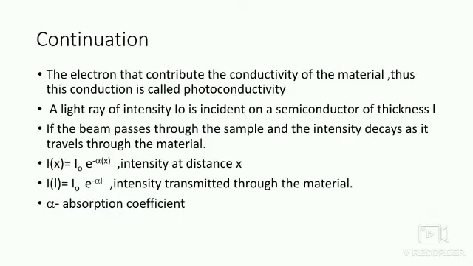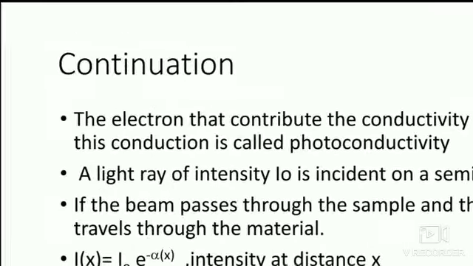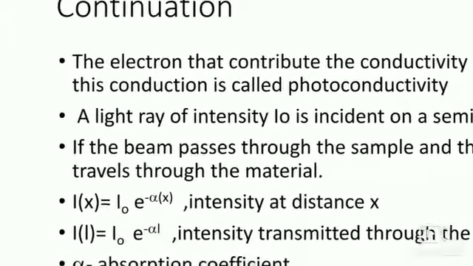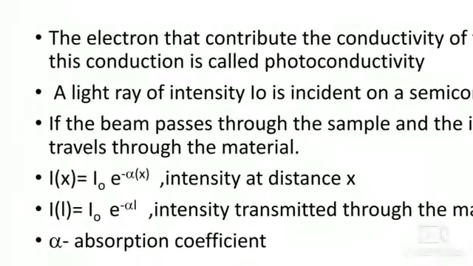Now, as a continuation, you know that the conductivity of the metal is contributed by this electron, hence that conduction is called photoconductivity. Now, as you know, light is entering the semiconductor material of thickness L. The light beam's intensity will decay or reduce as it travels through the material. Let us represent the intensity of the light as I of x, where x represents distance, equal to I naught, which is the maximum brightness at distance equal to 0, e raised to minus alpha x.